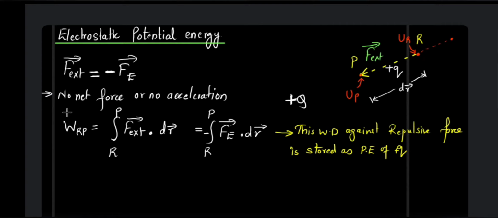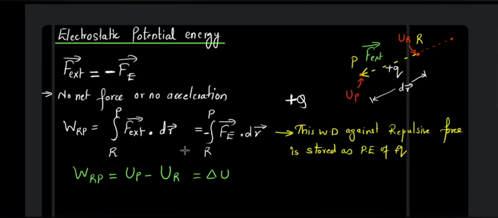So we can say that the work done in getting the charge from R to P is nothing but the electrostatic potential difference between the 2 points. So it is the potential energy at point P minus the potential energy at R. So the change in electrostatic potential energy is nothing but the work done in getting the charge from R to P. How did we get this?